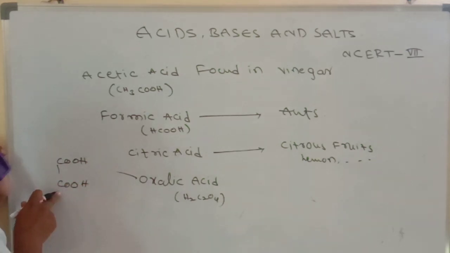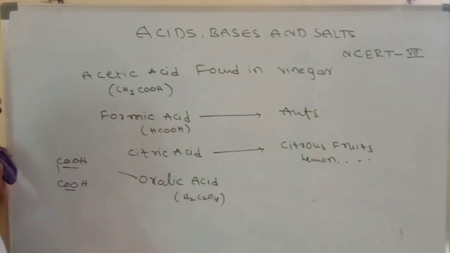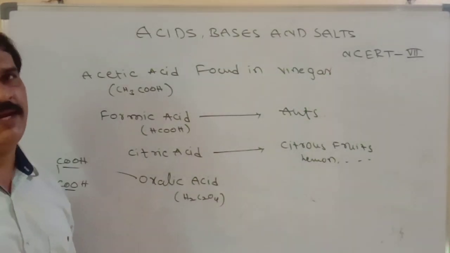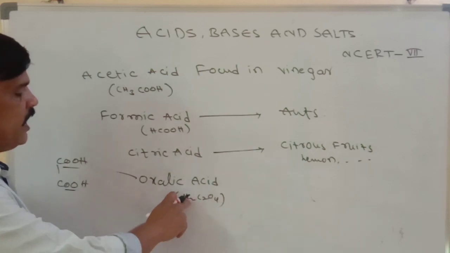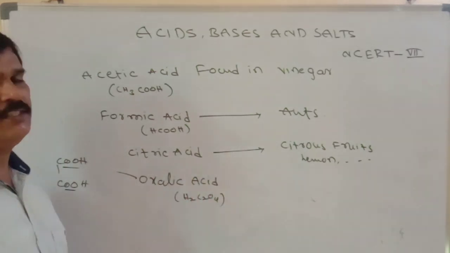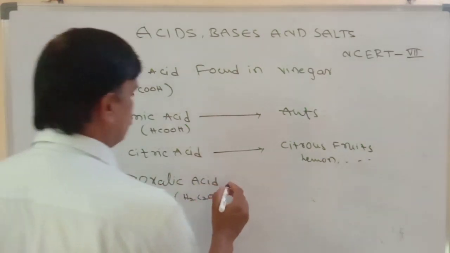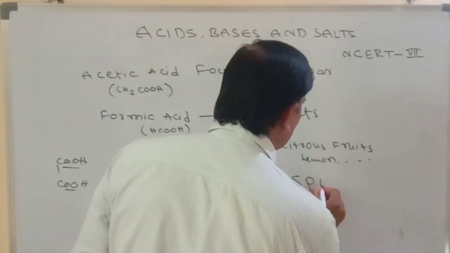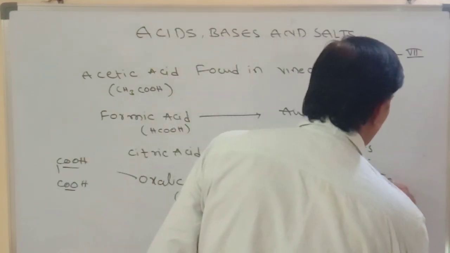In the oxalic acid formula, 2 hydrogens are there, 2 carbons are there, 4 oxygens are there. H2C2O4, oxalic acid. Oxalate ion means C2O4 minus 2. In decomposition it gives 2H plus and C2O4 minus 2, the oxalate ion. Oxalic acid is found in spinach and tomato.